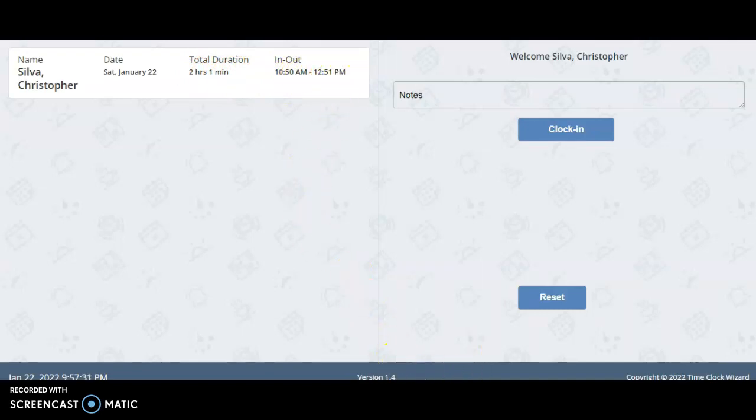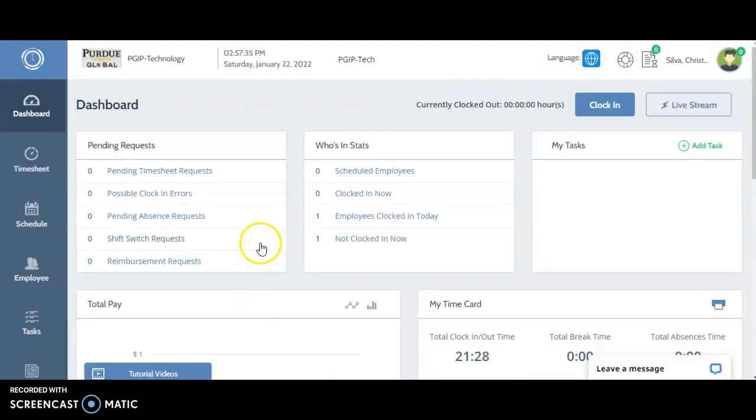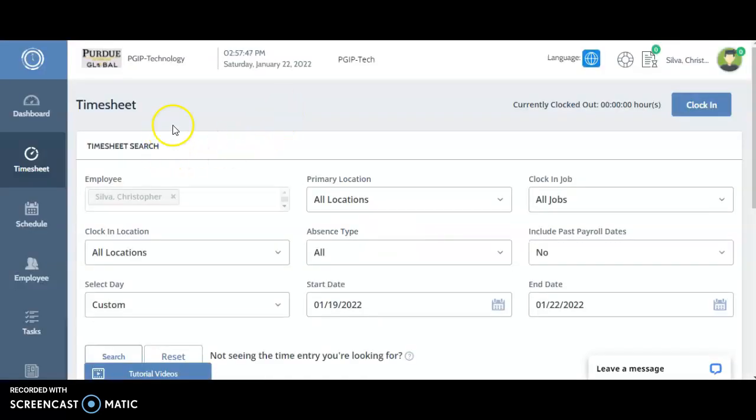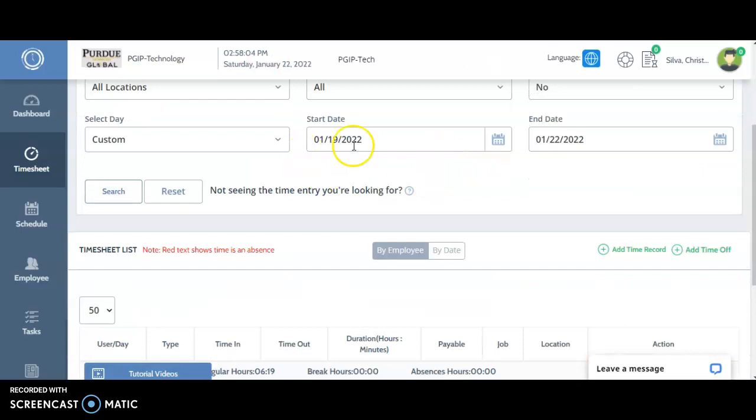Going back to the website to go over a little bit more of this tool, right here we click on timesheet. We can see the timesheet for a specific employee. In this case, it's just myself since I'm not in any management position, so I can't see anybody else. It will show the information of current or past weeks.